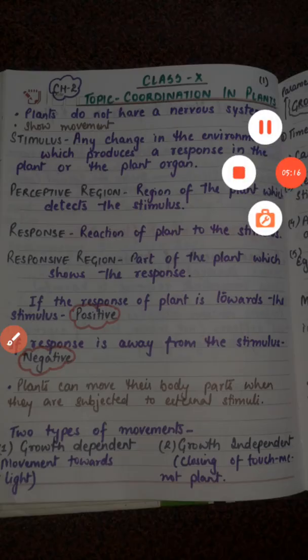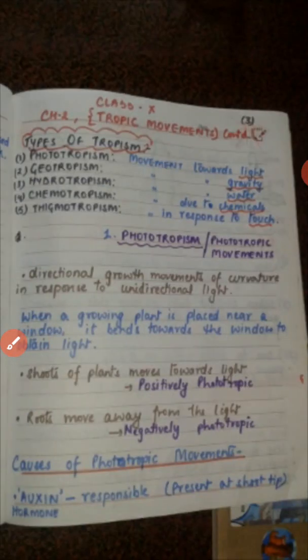Okay, now here we have made three columns. The first column represents the parameters. The second one is showing the growth dependent column, and the third one is the growth independent column. Okay, so different parameters have been written over here. The first parameter is time of action.